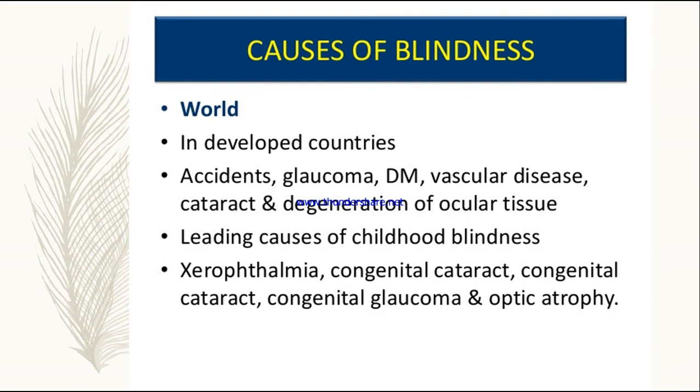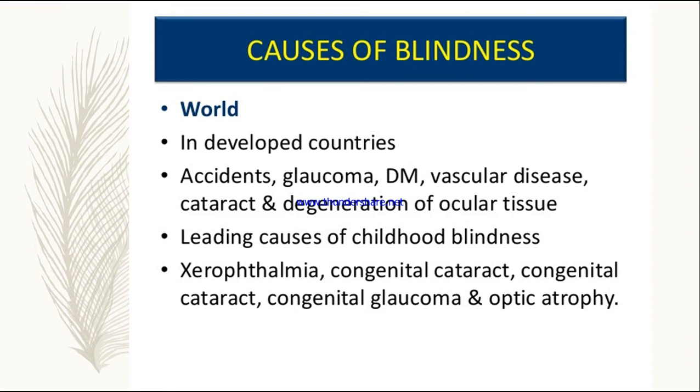Now coming to the causes of blindness. All over the world, in developed countries mostly, the causes are accident, glaucoma, diabetes mellitus, vascular disease, cataract, and degeneration of ocular tissue. Next, the leading causes of childhood blindness are ophthalmia, congenital cataract, congenital glaucoma, and optic atrophy. So these are some of the leading causes of childhood blindness.